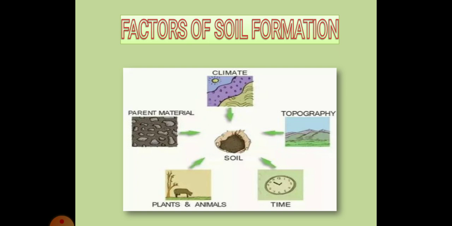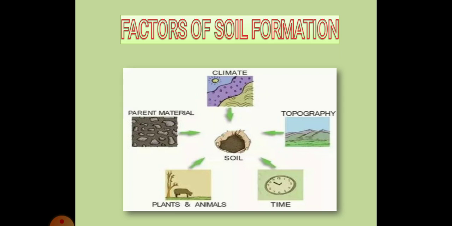In today's class, we shall do factors of soil formation, degradation of soil, and conservation measures. So, let's begin with factors of soil formation.